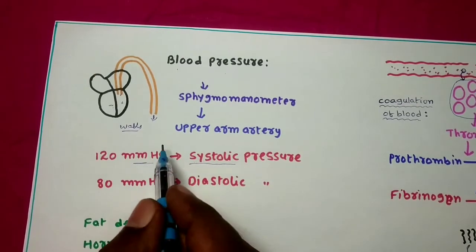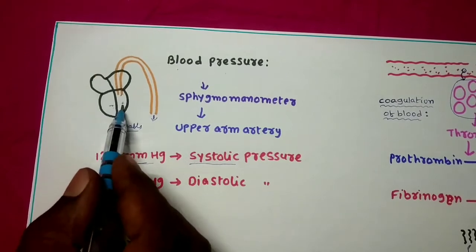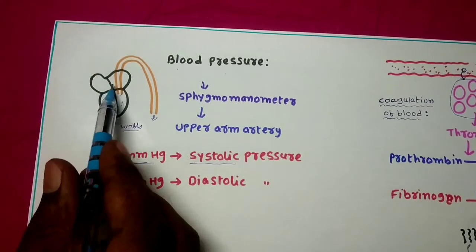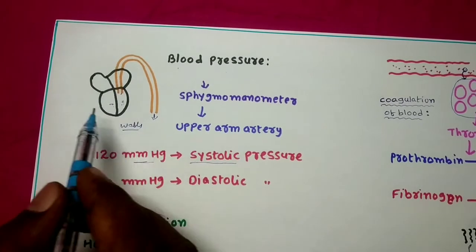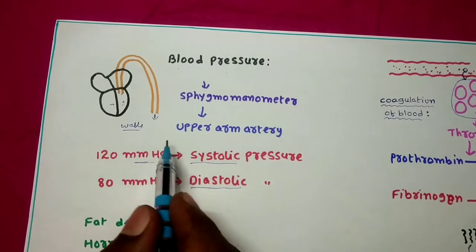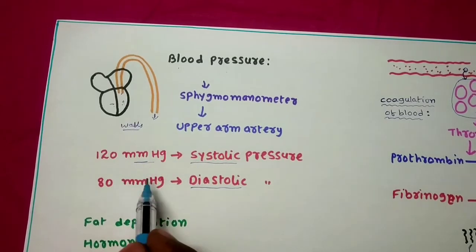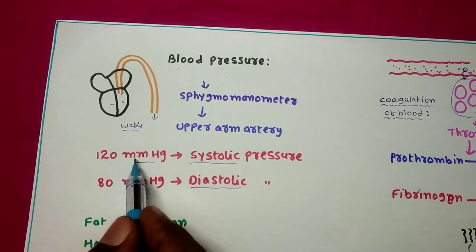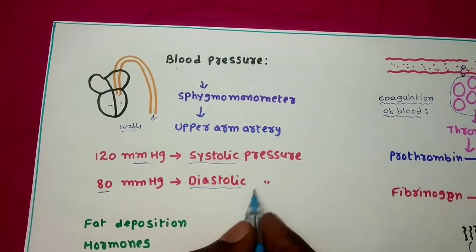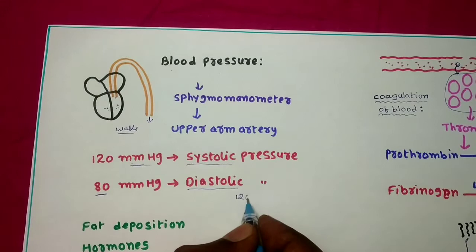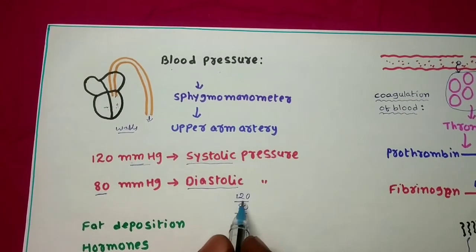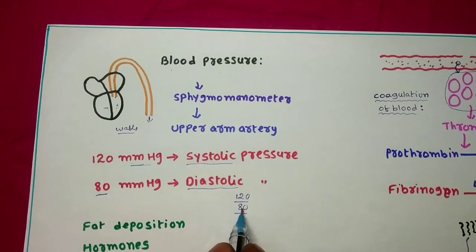Next, after the contraction, ventricles get relaxation to receive blood from the atria again to supply to the body parts. So the diastolic pressure, or the diastole of the ventricles, causes the low pressure compared to the systolic pressure, that is 80 mmHg. Thus we measure the blood pressure. A normal healthy person has 120 systolic pressure, 80 diastolic pressure.